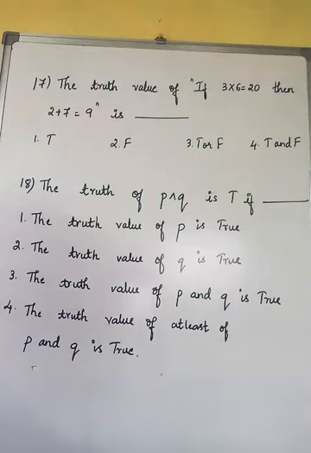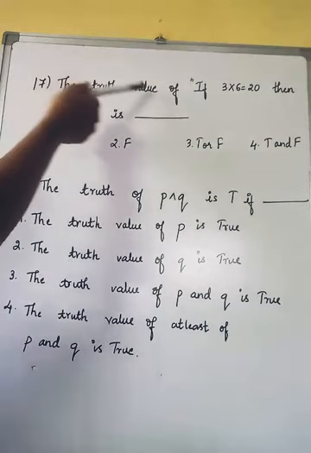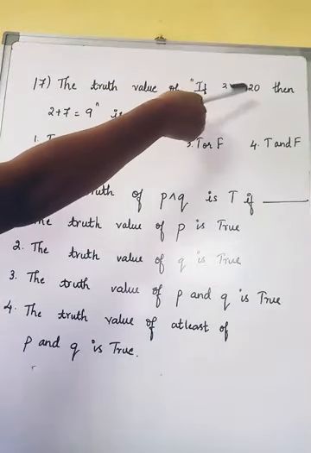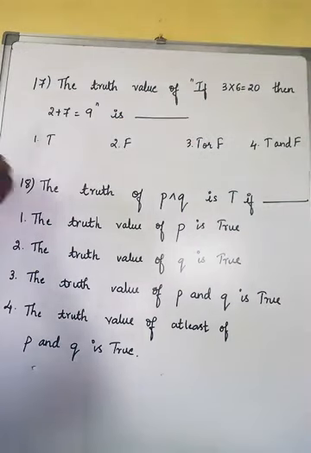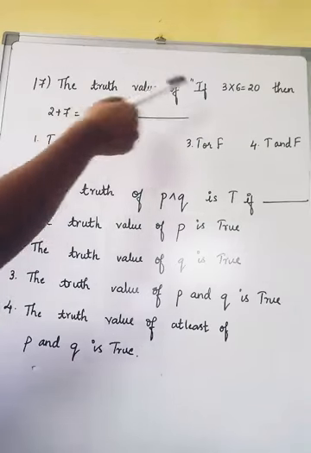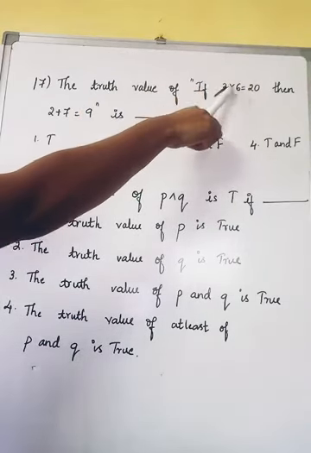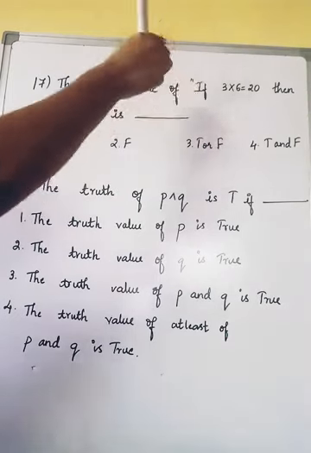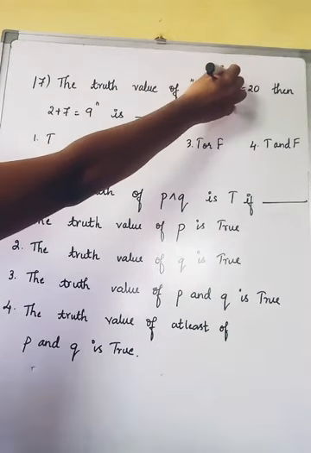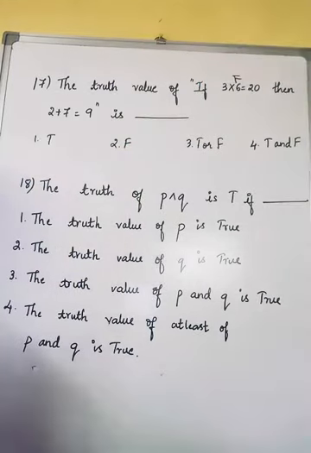Continue with the 17th problem. The question: the truth value of "if 3 cross 6 is equal to 20, then 2 plus 7 is equal to 9". So here we have two components with the condition "if" and "then". 3 times 6 is 18, but here it is given as 20, so it is a false statement.